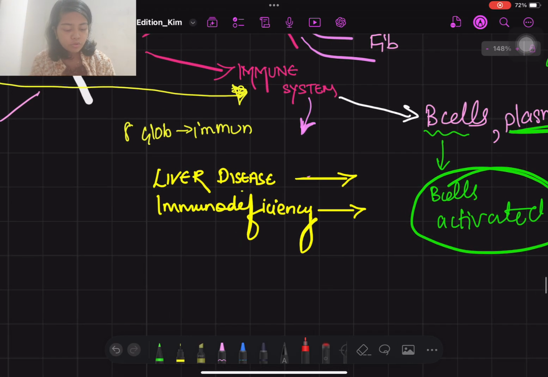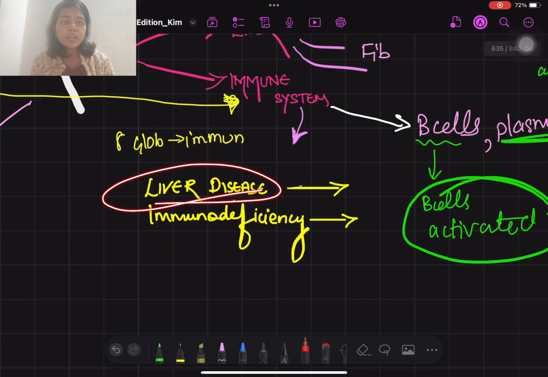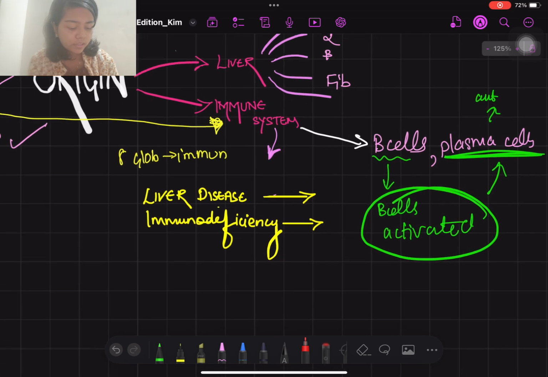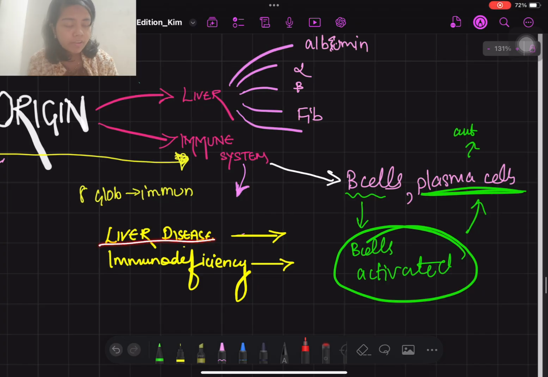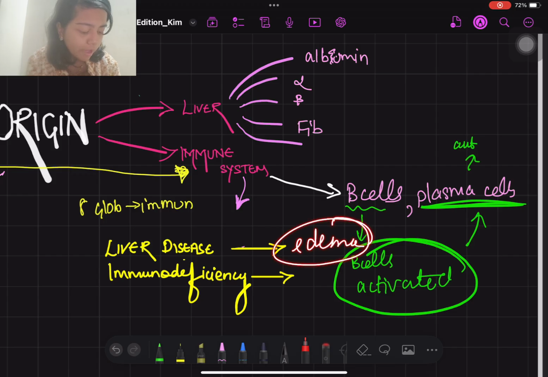Okay, so इससे clinical point what you can understand is कि जब भी liver disease हुआ, so albumin, alpha globulin, beta globulin, fibrinogen के values में they will become deficient. Okay, क्योंकि liver की functioning में there is going to be some kind of problem. So okay, further you will understand, but I'm telling you कि liver disease हुआ, so hence edema can occur, because edema albumin से it is having a relation.